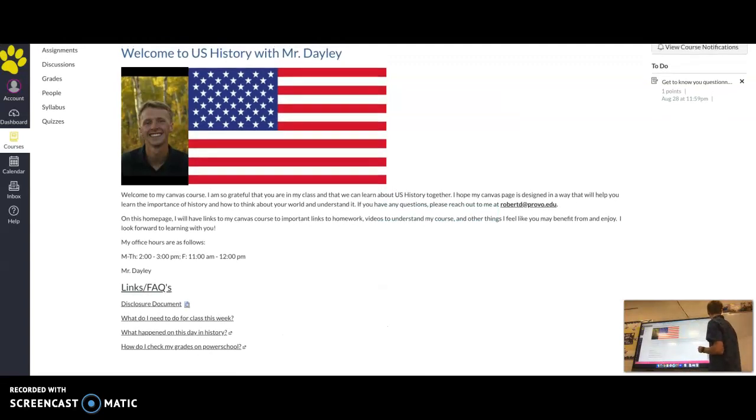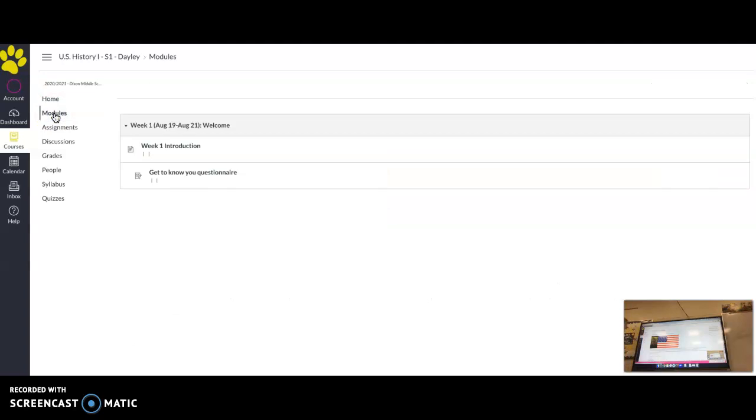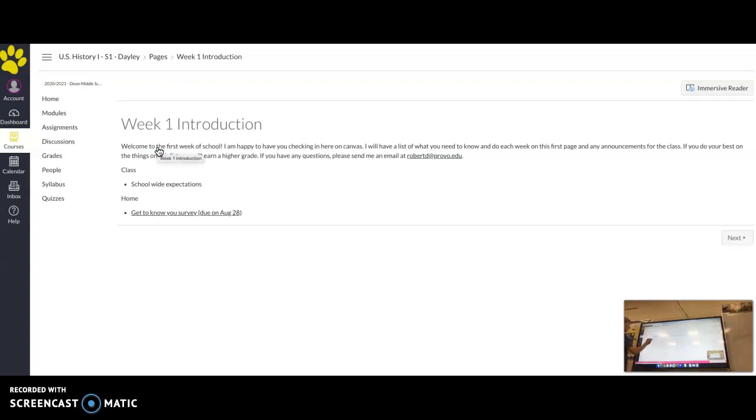Coming back up here to the top, on the left side, there's different links that you'll use in my course. The main one you'll probably be using is modules. And so I will have each week all the different assignments you need to do during that week. So like this is the week 1 introduction page, that first page you saw. And it's like, oh, well, all the things we're doing this week.